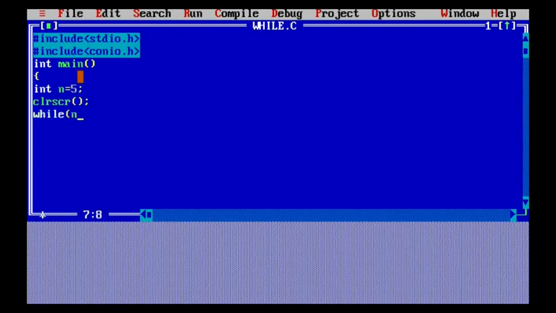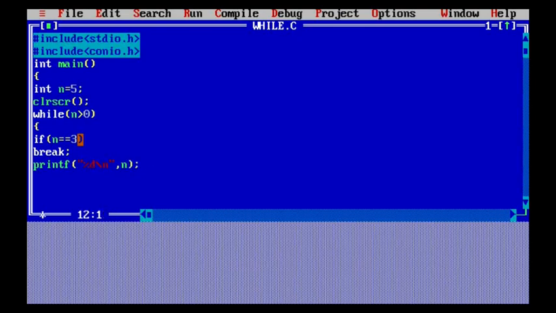First of all, this is the syntax, as you can see on the screen. After that, you can see that I have defined int n equals 5, and then I have given a while condition that n is greater than or equal to 0. That means the condition will work as long as the n value is greater than 0. If n is equal to 3, then the program will break and move toward the next statement. The printf statement here prints the value of n. It will keep on moving until I get the false answer.